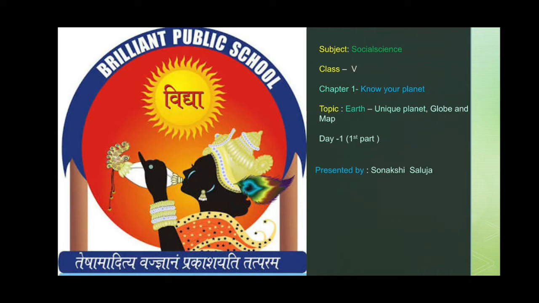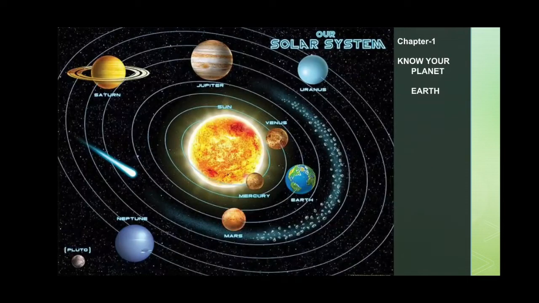In this chapter we are going to learn about our planet, that is also known as the unique planet. Before starting the chapter, let me show you all the 8 planets which are in our solar system. You all must be aware of these planets, but once again let us recall.